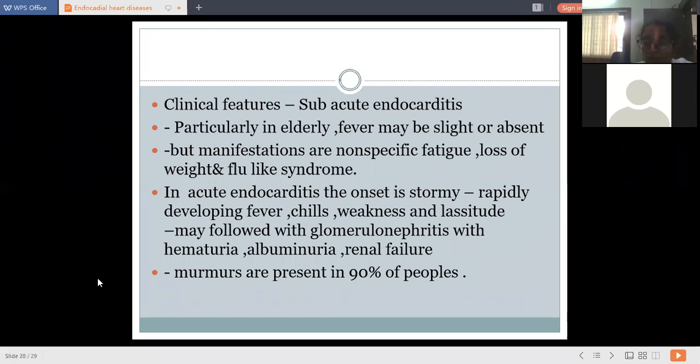So there is glomerulonephritis and there is hematuria and albuminuria, loss of albumin, because of inflammation of the glomerular capillary membrane, the pore size increases and there is loss of albumin, and it is followed by renal failure. And murmurs are present in 90% of cases. So these are the clinicopathological features of subacute and acute endocarditis.